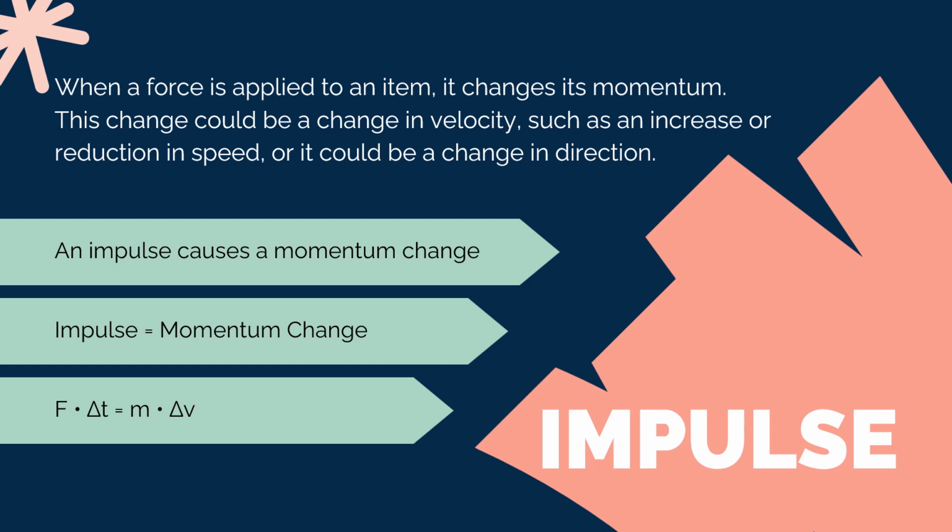This change could be a change in velocity, such as an increase or reduction in speed, or it could be a change in direction. An impulse causes a momentum change. Impulse equals momentum change. And then I got an equation for impulse.